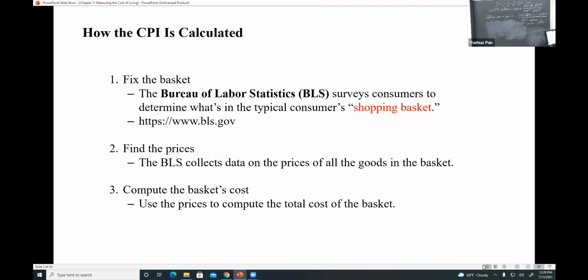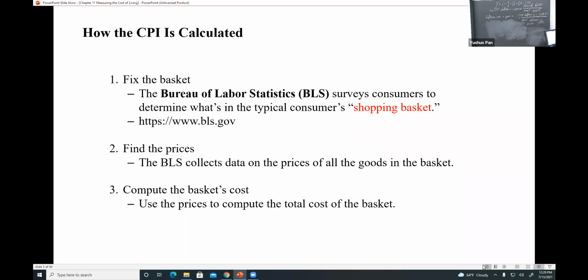Find the prices. The BLS collects the data on the prices of all the goods in the basket. Again, the prices will change, but all the work is done by the Bureau of Labor Statistics. All you need to do is go to that website and find the data.